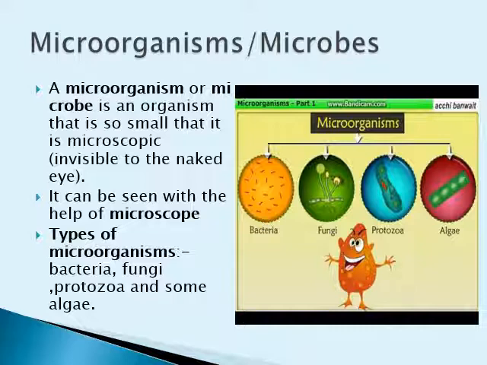Now in this chapter, we are going to see how these microorganisms are affecting us: how microorganisms are friends to us, as well as how they cause various diseases in plant body, animal body, as well as in human body.